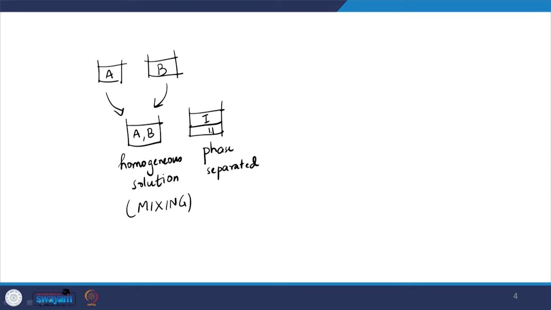But more generally speaking, you can have two or more phases containing different amounts of A and B. So, you can have one phase rich in A and dilute in B, and another phase rich in B and dilute in A, right, and that is what I will call a phase separated state. So, that is when I will say we have a phase separation.